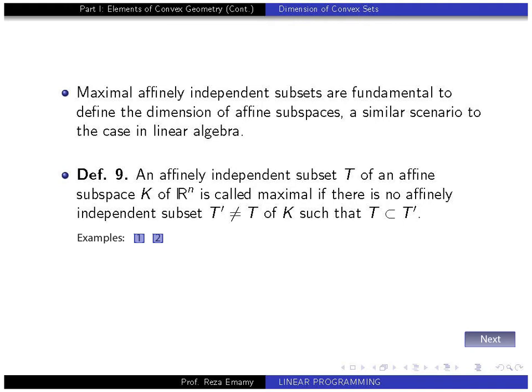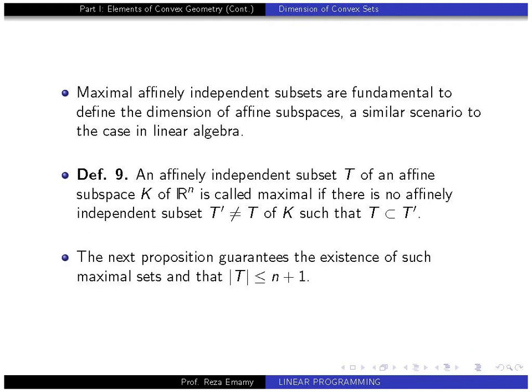Here now example 2. There are 4 affinely independent points that form a maximal set in R3 but of course not maximal in any n space for n greater than or equal to 4. The next proposition guarantees the existence of such maximal set such that the cardinality of this maximal set is less than n plus 1. This is a conclusion of the fact that we know from linear algebra.